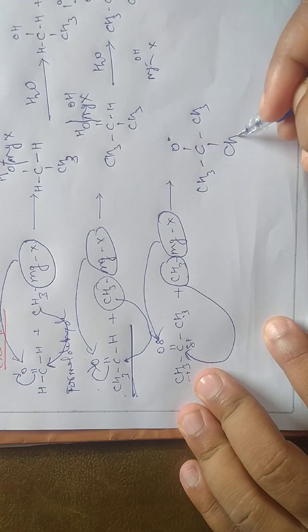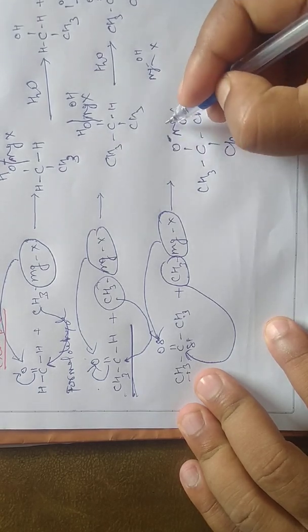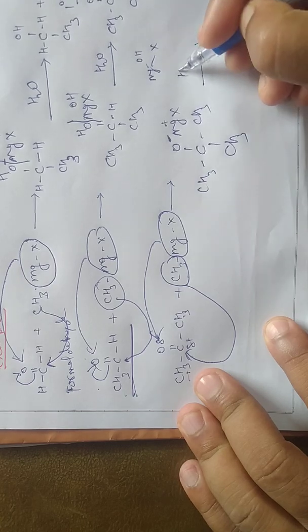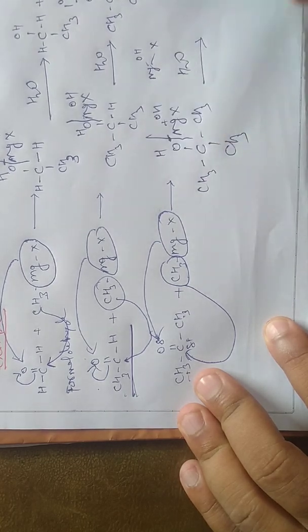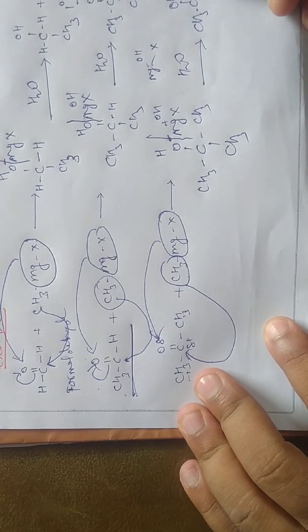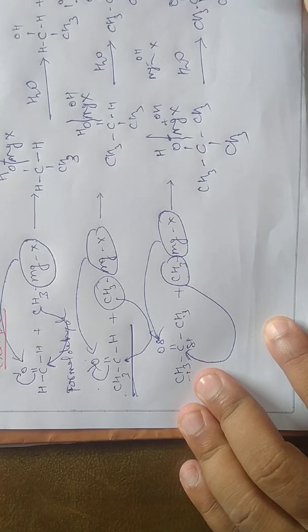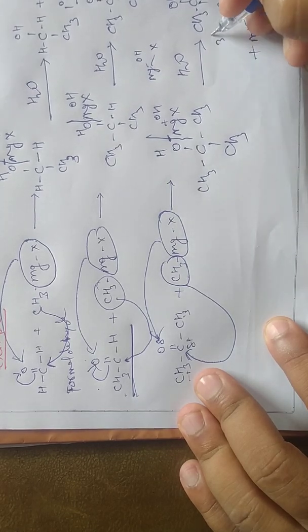CH3 is attached to this carbon, and also MgX is attached to this oxygen. After hydrolysis with H2O, H is attached here and OH is this one. So (CH3)3COH is formed plus MgOH and X. This one is a 3 degree alcohol.